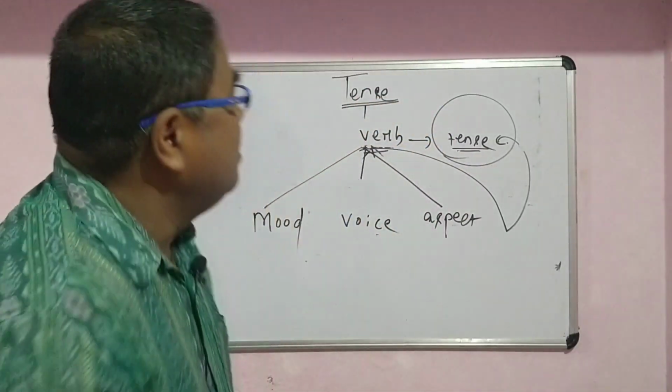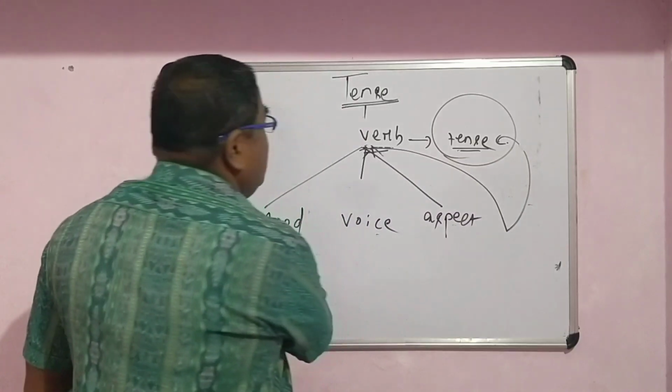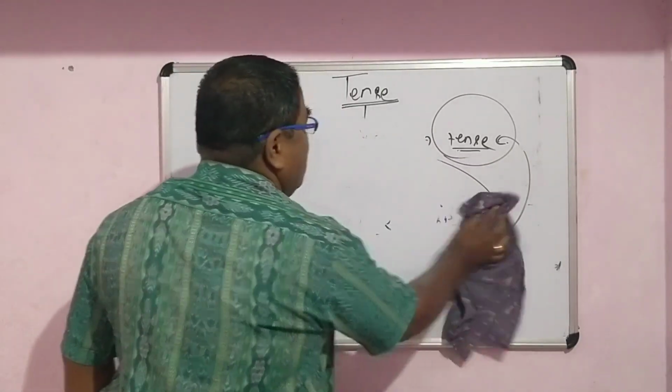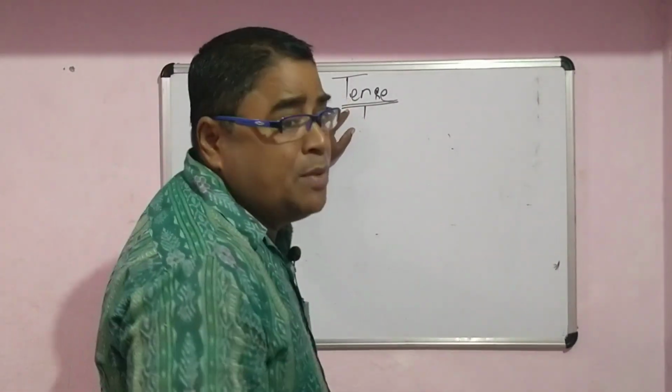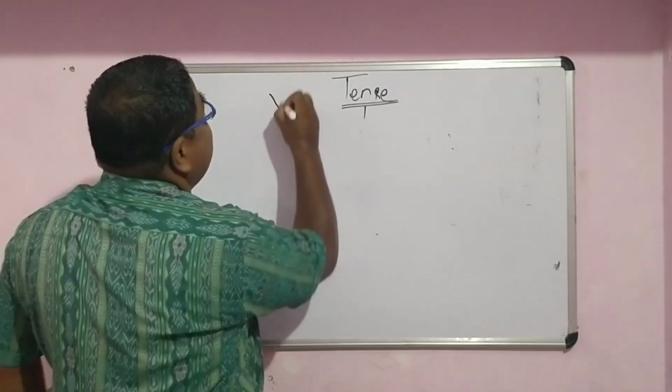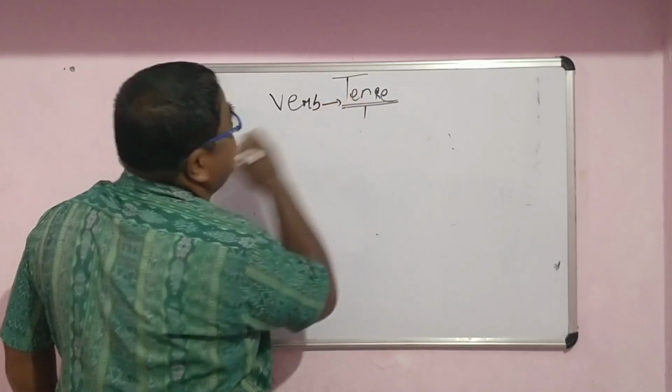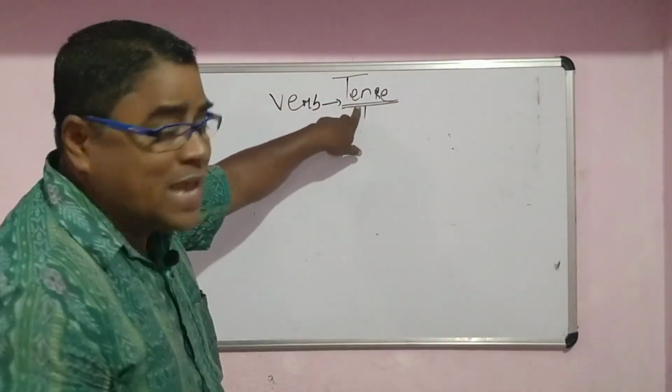So today we will discuss particularly your tense. From the verb we have 4 forms, and from these 4 forms your tense is very important. That is why it is said verb generates tense. That means from the verb we have the tense.